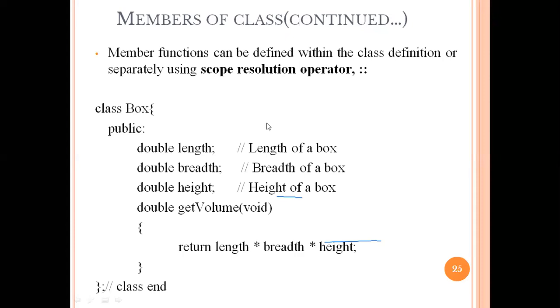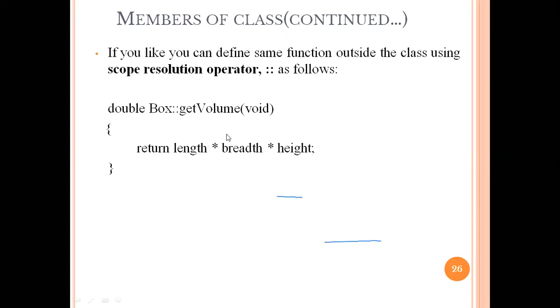And the second one: suppose that particular definition is available outside of the class, then you are going to define that function with the help of the scope resolution operator, which is the double colon. So this is the way in which you are going to mark that particular method. We will modify the code which we have already implemented.